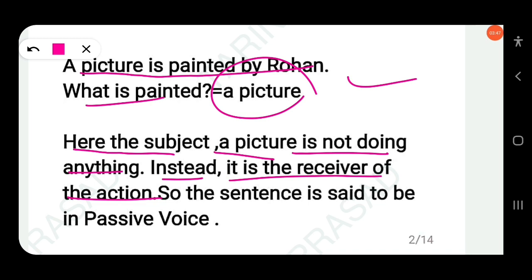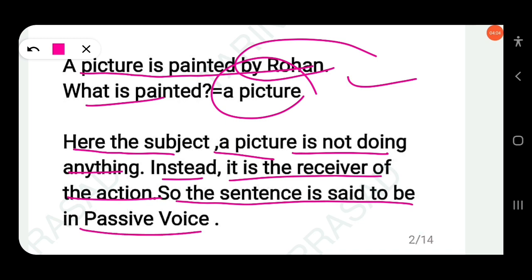Who does the action here? The painting is done by whom? Rohan. So the sentence is said to be in passive voice.